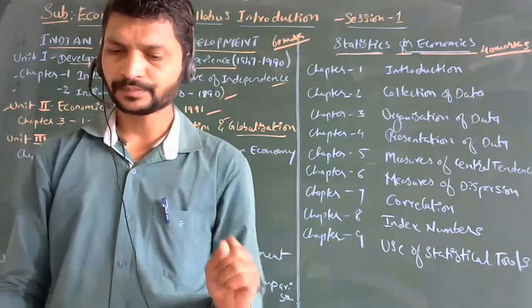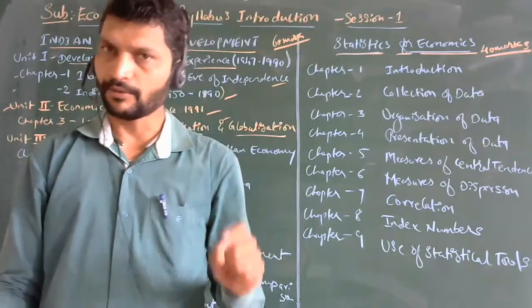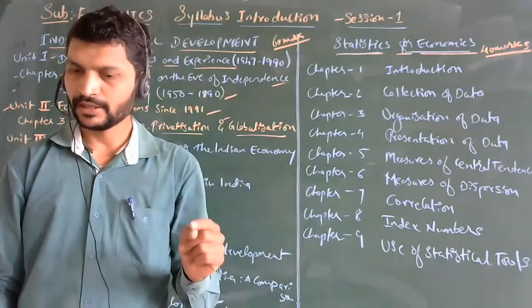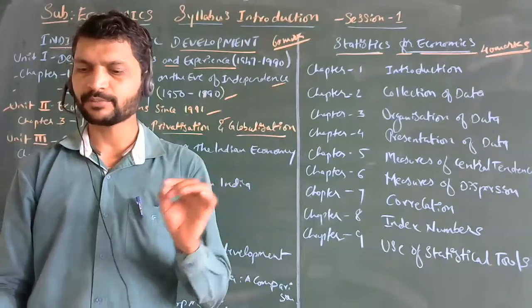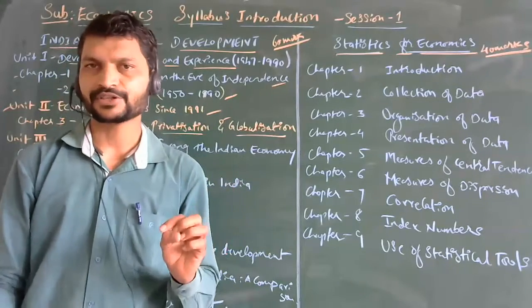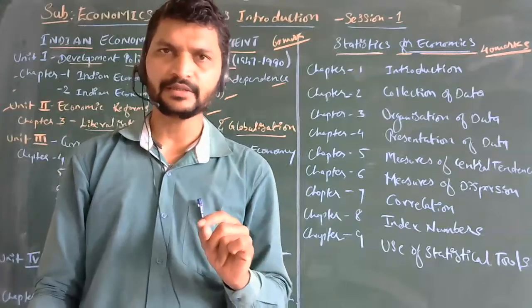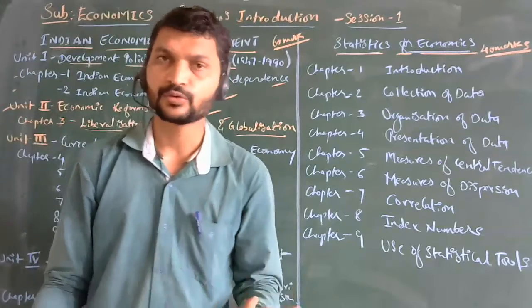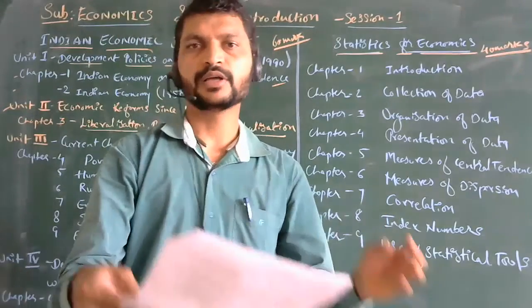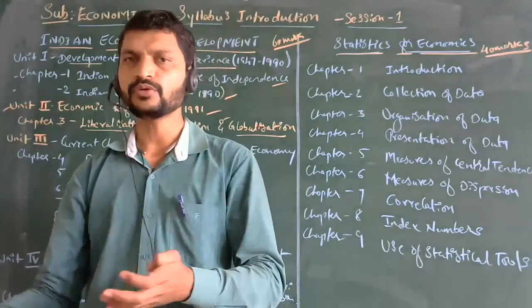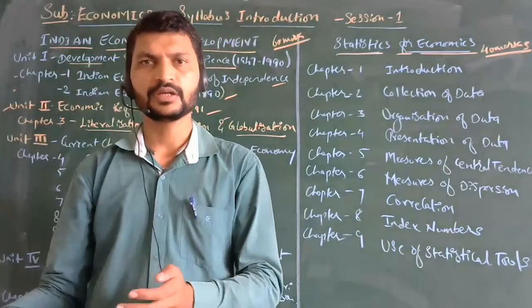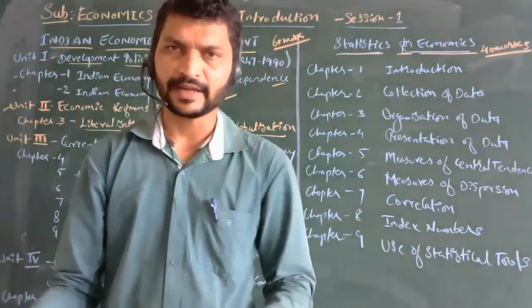Then further, what causes poverty? What are the reasons for poverty? That we will come to know. Then policies and programs towards poverty alleviation: what policies and programs the government has taken to bring people from the poverty line to the middle class or richer class, and how we can develop them.